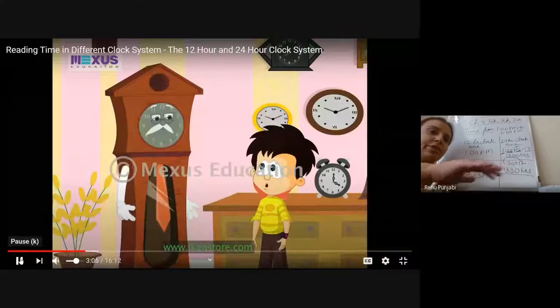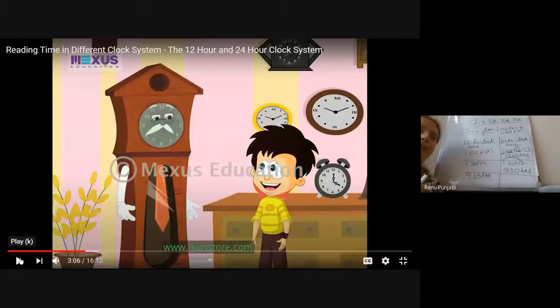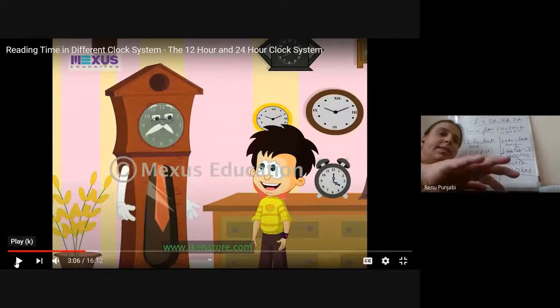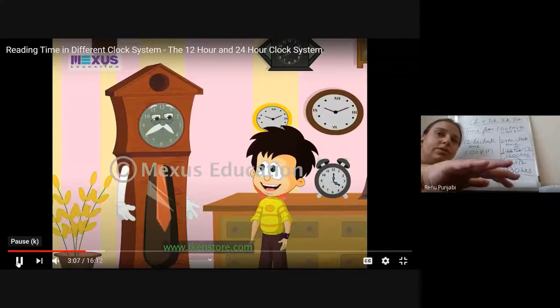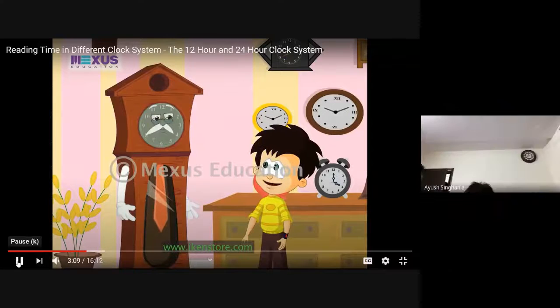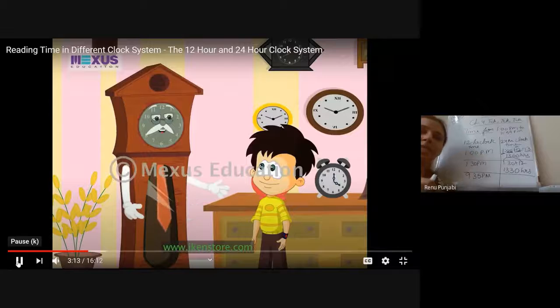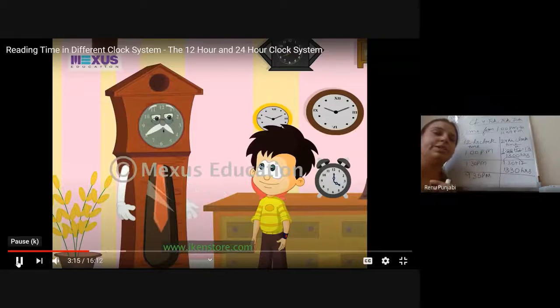He is asking the clock that when he stepped out from the train and saw the time, it was 5 o'clock on his watch. But on the railway station's digital clock, it was showing 1700. So what does that mean? He asks whether he is wrong or the railway station time is wrong.